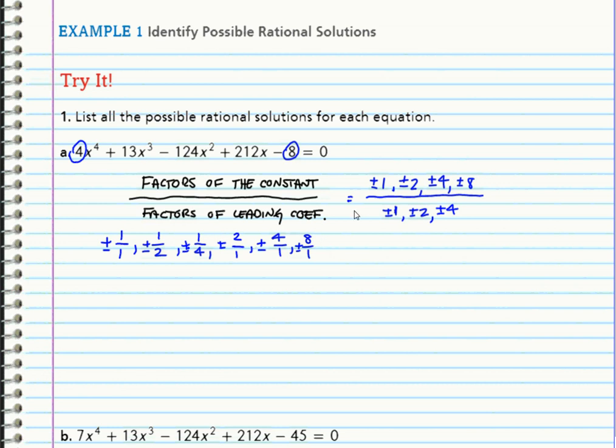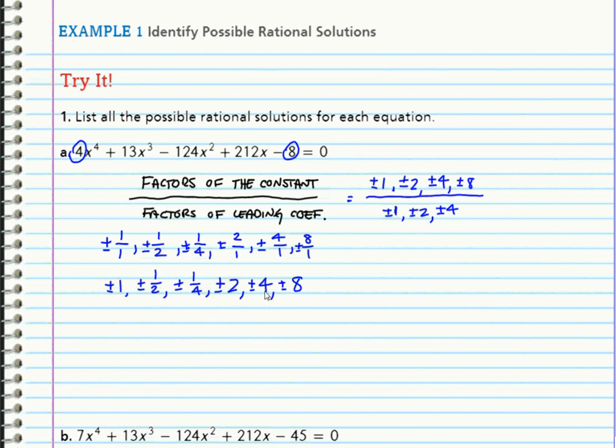And 8 over 4 is 2, so I already have that listed. So here are all possible zeros. So if we wanted to write this a little more simplified, it would be plus or minus 1, plus or minus 1/2, plus or minus 1/4, plus or minus 2, plus or minus 4, and plus or minus 8.